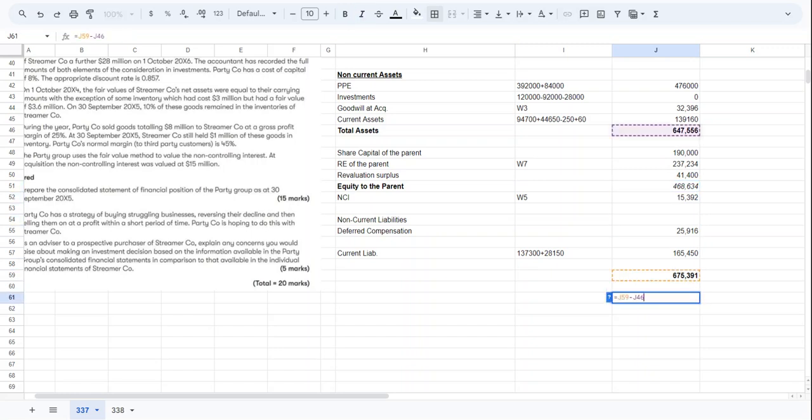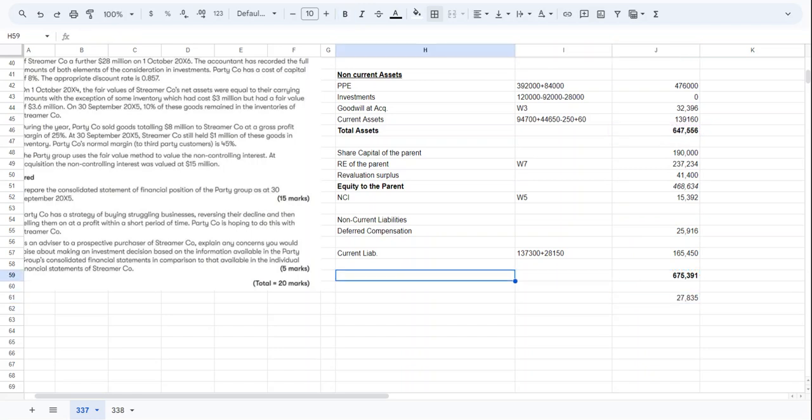So our balance sheet is off here. Total assets is 647,556 and total equity and liabilities is 675. So the difference is 27,835, which is not correct. So what are we doing wrong here?